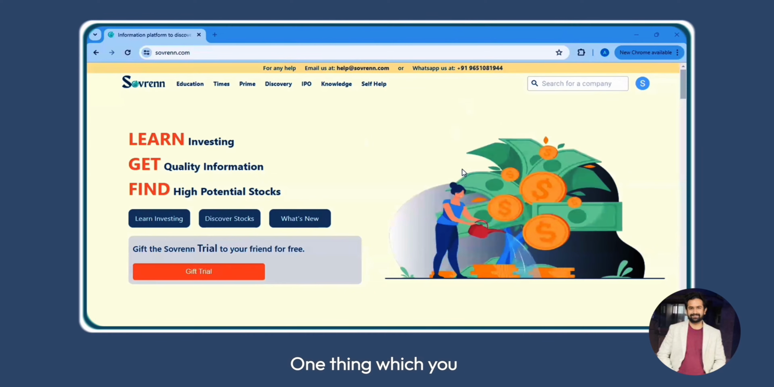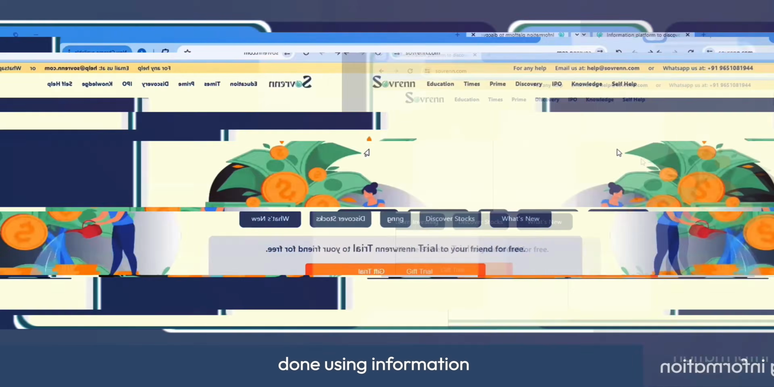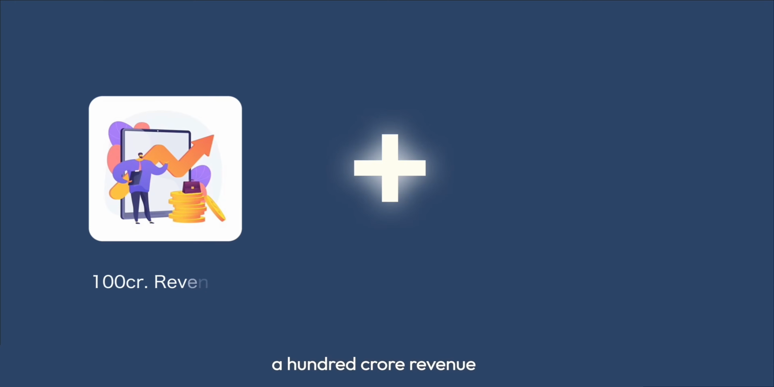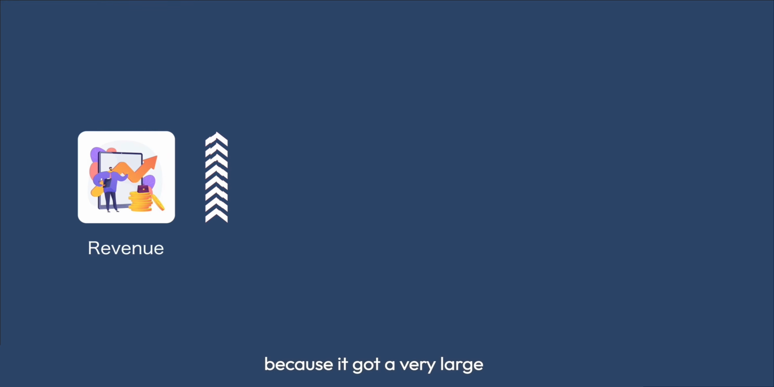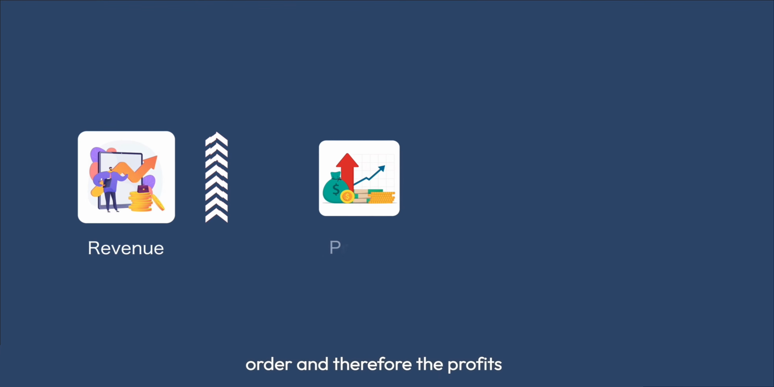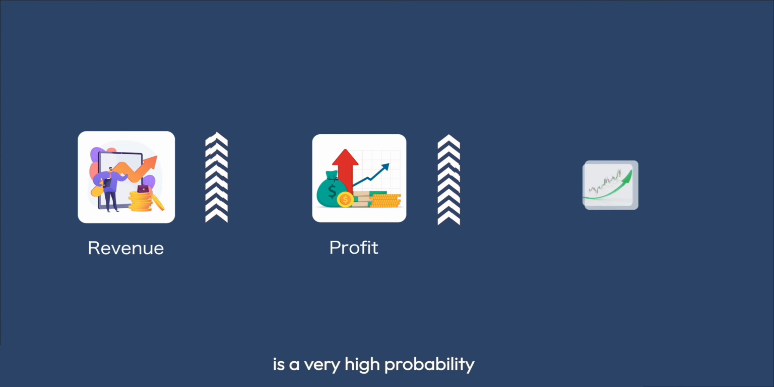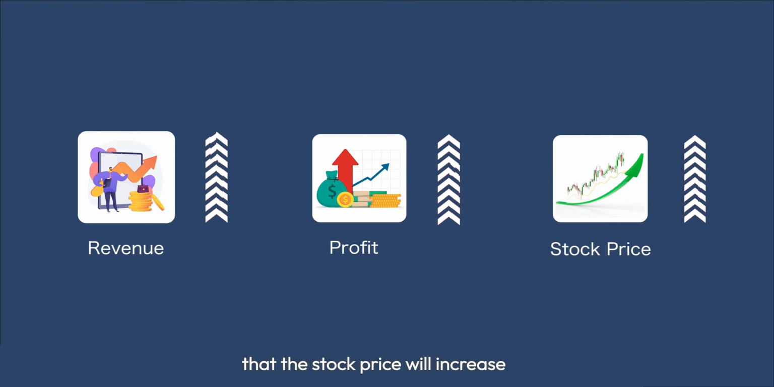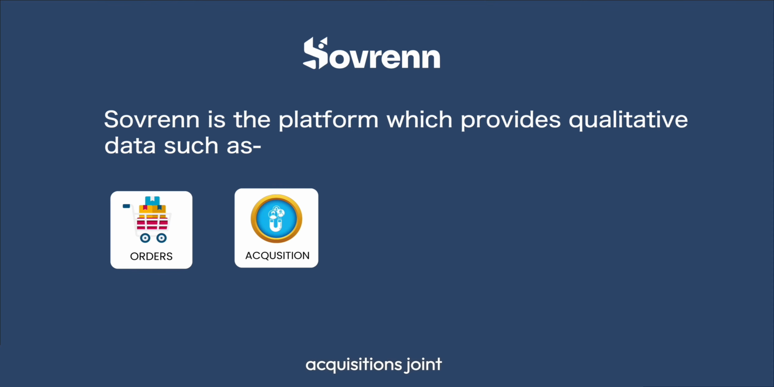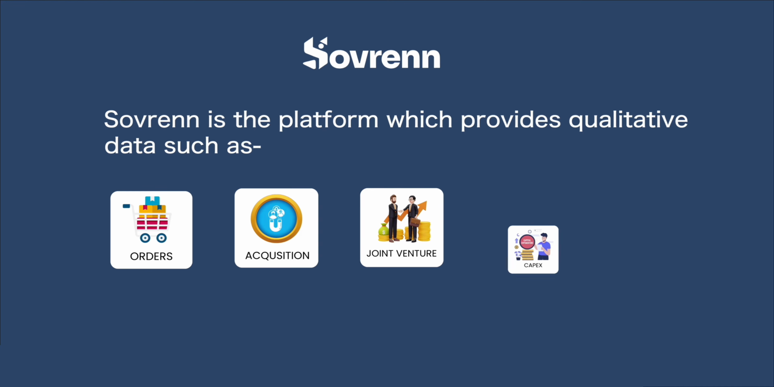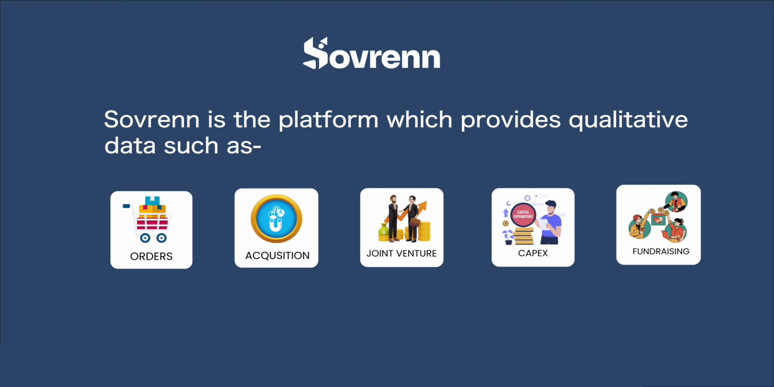One thing which you should understand is that investing is always done using information. As an example, if a 100 crore revenue company gets a 1,000 crore order, now the revenue of the company will increase because it got a very large order, and therefore the profits will increase, and hence there's a very high probability that the stock price will increase as well. Sovereign is a platform which provides such qualitative data about orders, acquisitions, joint ventures, capacity expansion, fundraising, etc.